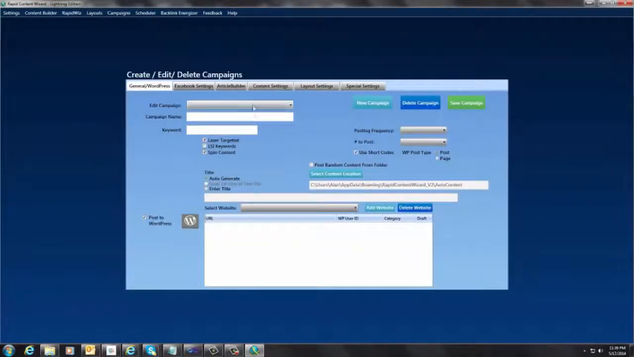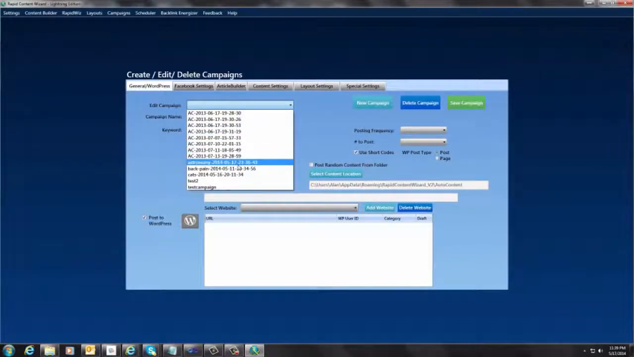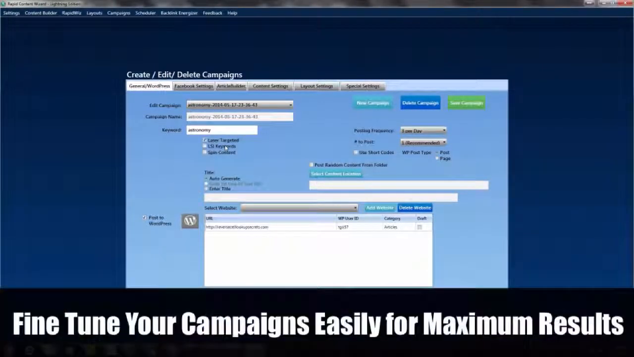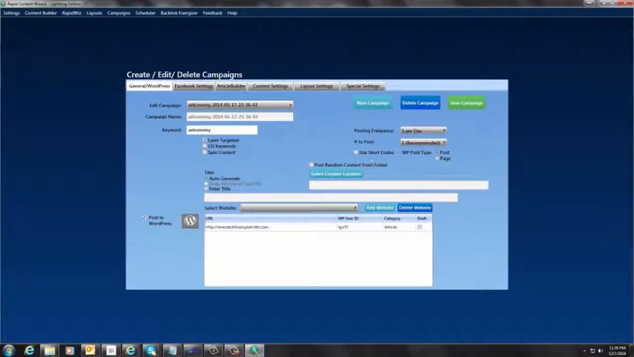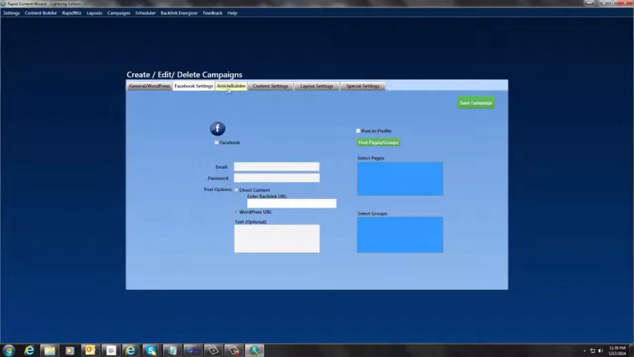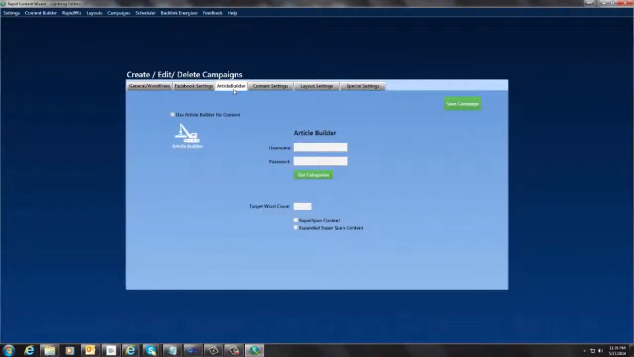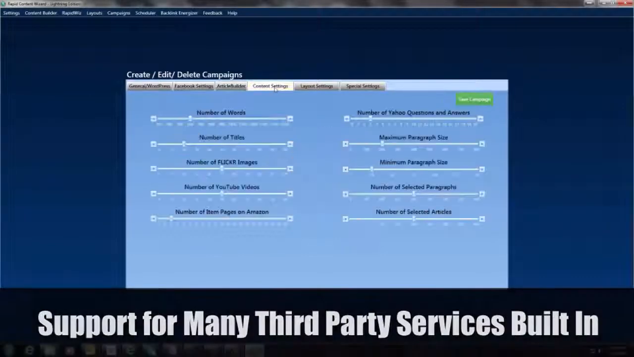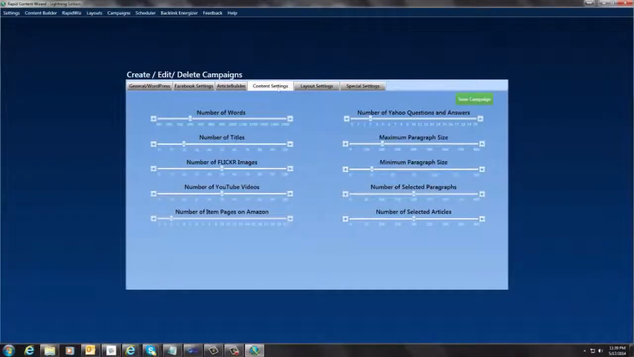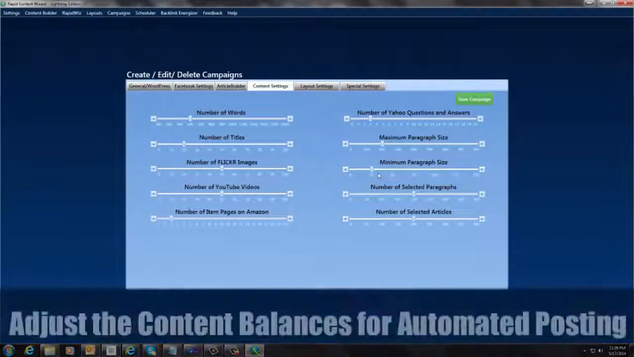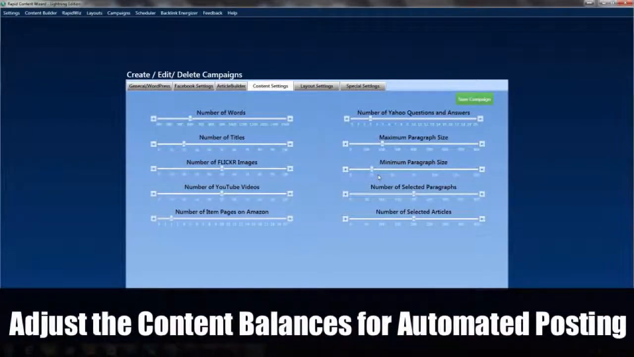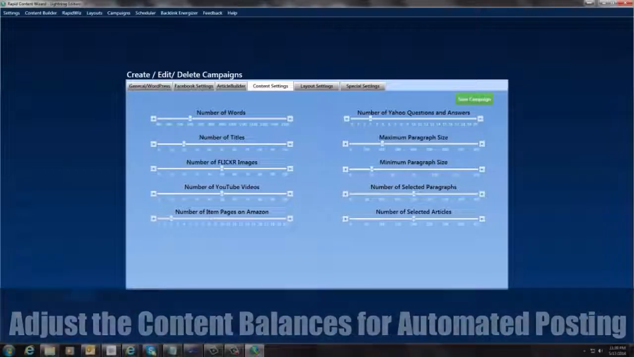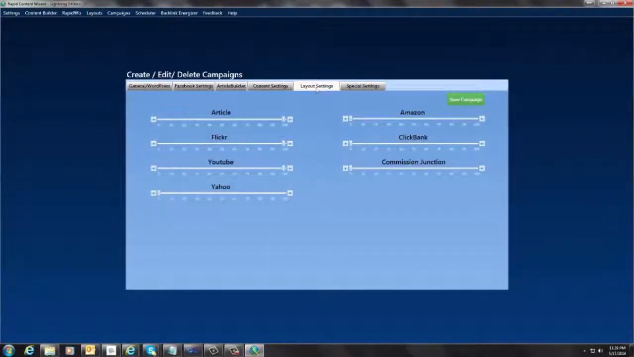I can come over here and show you quickly what the campaign looked like. There it is. It's laser targeted. It auto-generates the title 3 times per day. We've got all these other features in here. We've got the Facebook settings in here. Article Builder: if you have Article Builder, you can use that as another form of content. We have sliders for all your content. These are all optimized at the best settings, but if you want to tweak these, you're certainly welcome to do that.